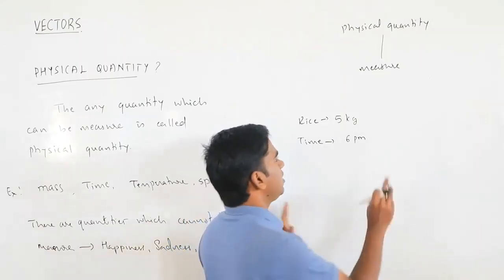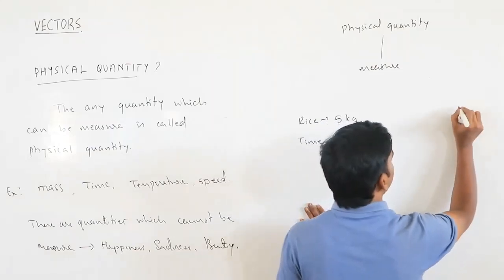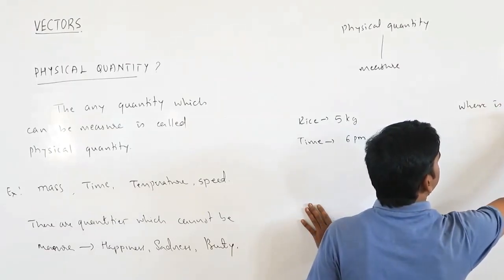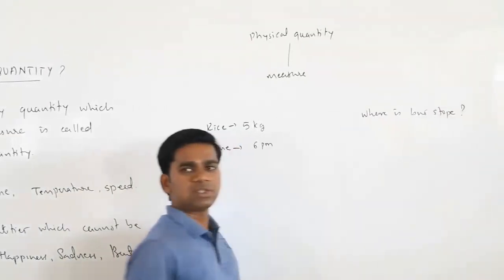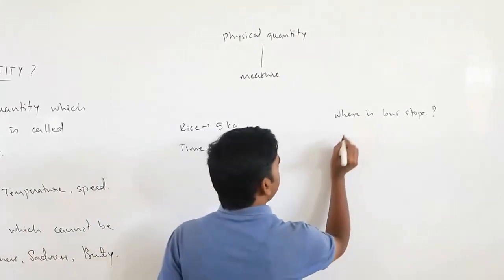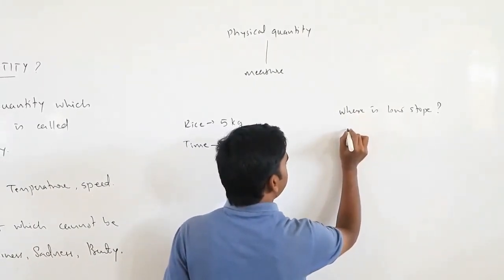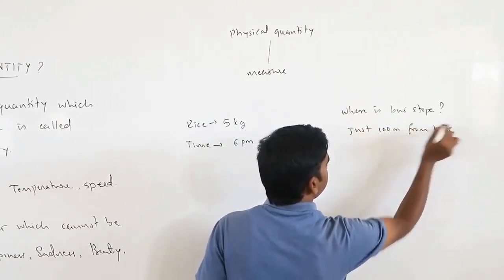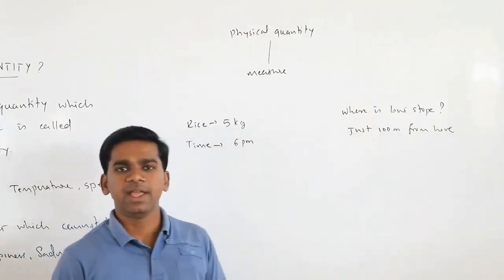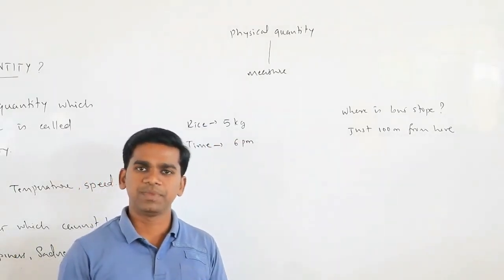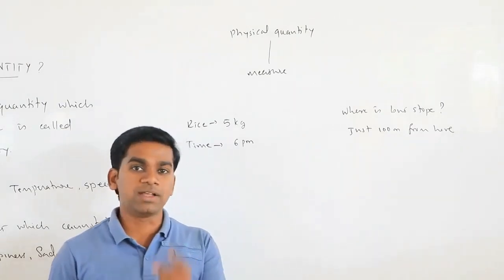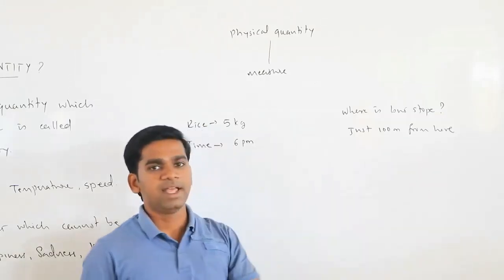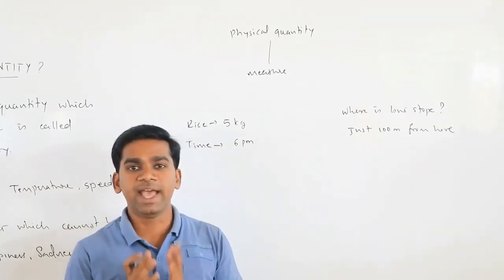Okay. So instead of that, if I ask you, where is the bus stop? Where is the bus stop? Okay. So if I ask you where is the bus stop, if you say just 100 meter from here, am I happy with that? No. I have one more question to ask you. If you say just 5 kg, I will be happy. If you say 100 meter from here, I will not be happy, because in which direction do I have to go